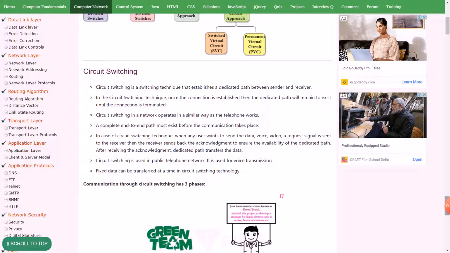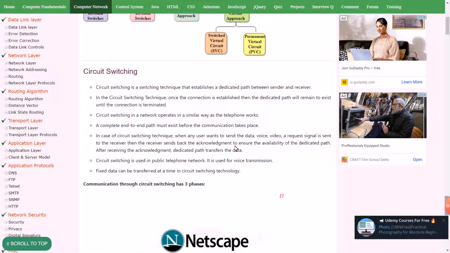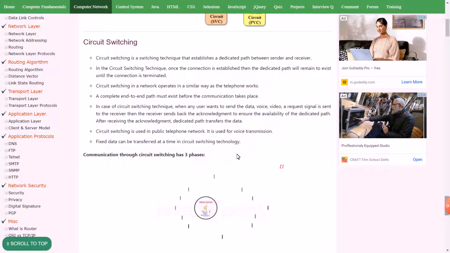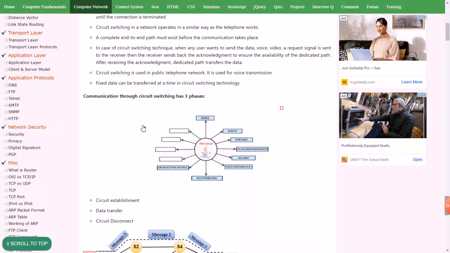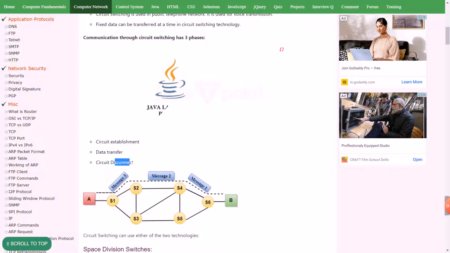In circuit switching, when any user wants to send data, voice, or video, a request signal is sent to the receiver, then the receiver sends back an acknowledgement to ensure the availability of the dedicated path. After receiving the acknowledgement, the dedicated path transfers the data. Circuit switching is used in the public telephone network. It is used for voice transmission. Fixed data can be transferred at a time in circuit switching. Communication through circuit switching has three phases: circuit establishment, data transfer, and circuit disconnect.